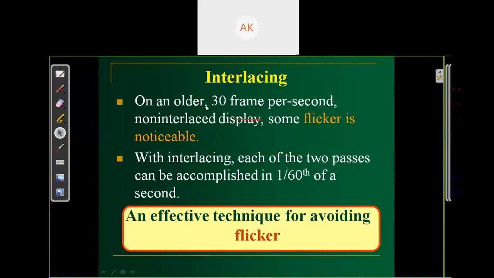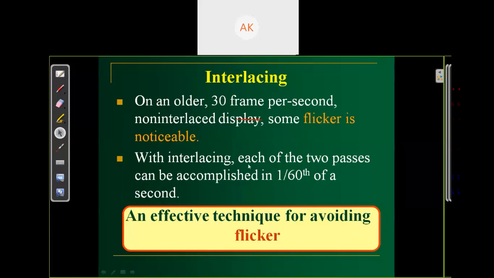On an older system at 30 frames per second. In the previous example, we used 60 frames per second. Suppose your frame refresh rate is low, suppose it's 30 frames per second, non-interlaced display, and we do not use interlacing, so some flicker is noticeable. So to reduce the flicker effect, we use interlacing.